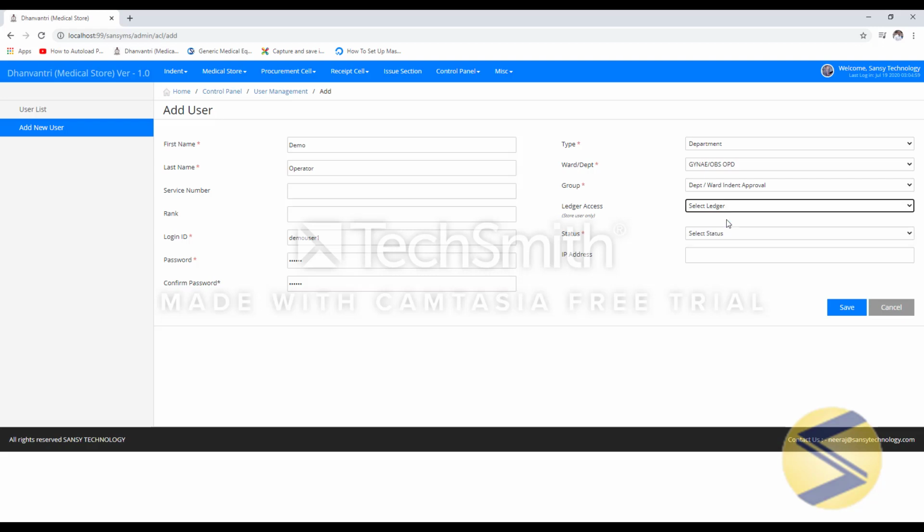It means this department can raise indent from both stores. Then choose status. IP address is an optional field. In case you want to restrict a user ID to some specific computer, then you can enter the IP address as well.